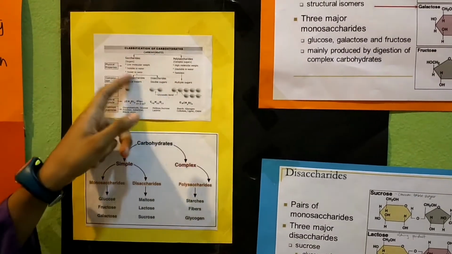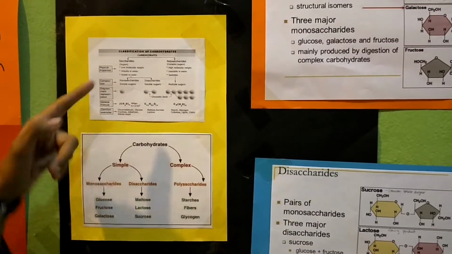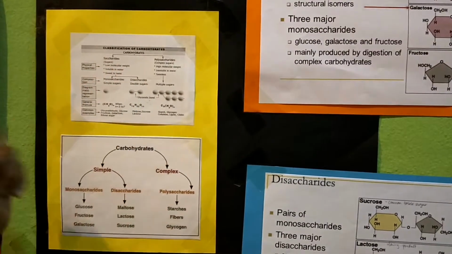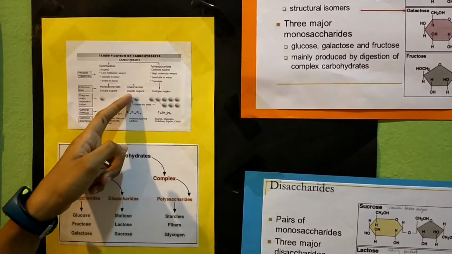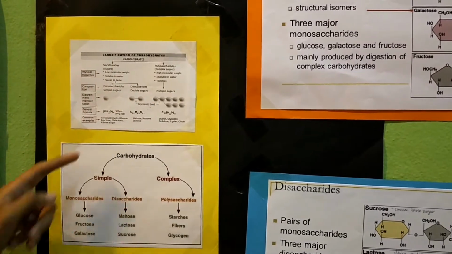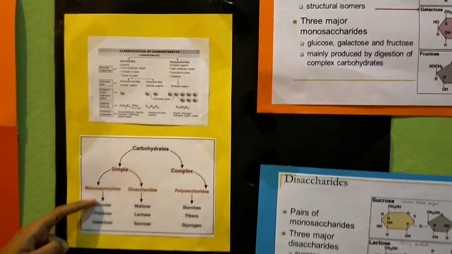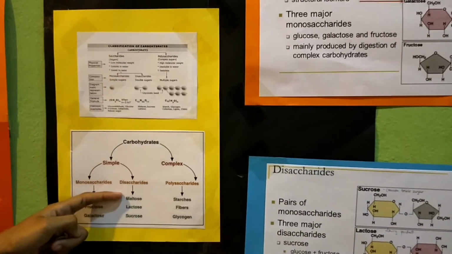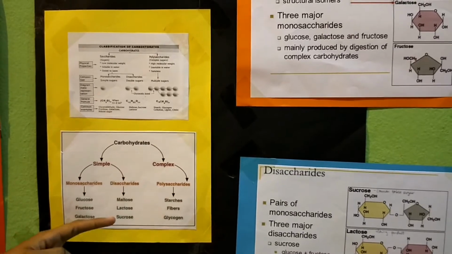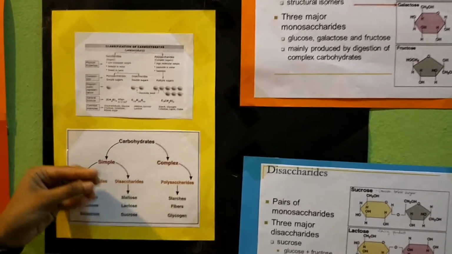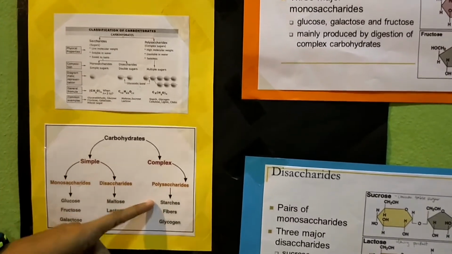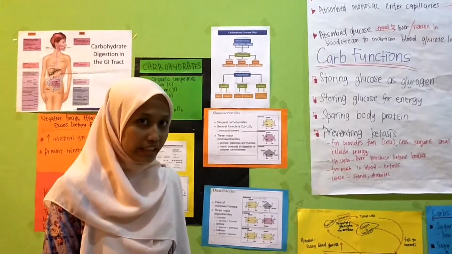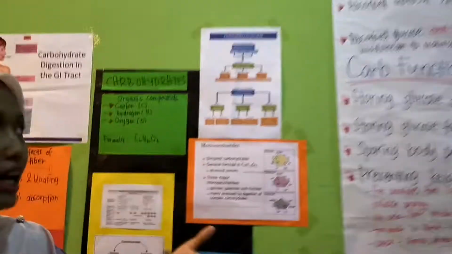Saccharide has two compositions which are monosaccharide and disaccharide. Monosaccharide is known as simple sugar and disaccharide is double sugar. Common examples for monosaccharide are glucose, fructose, and galactose, and for disaccharide are maltose, lactose, and sucrose. For the polysaccharide, there are starch, fiber, and glycogen. I have provided the carbohydrate map to make you all understand.